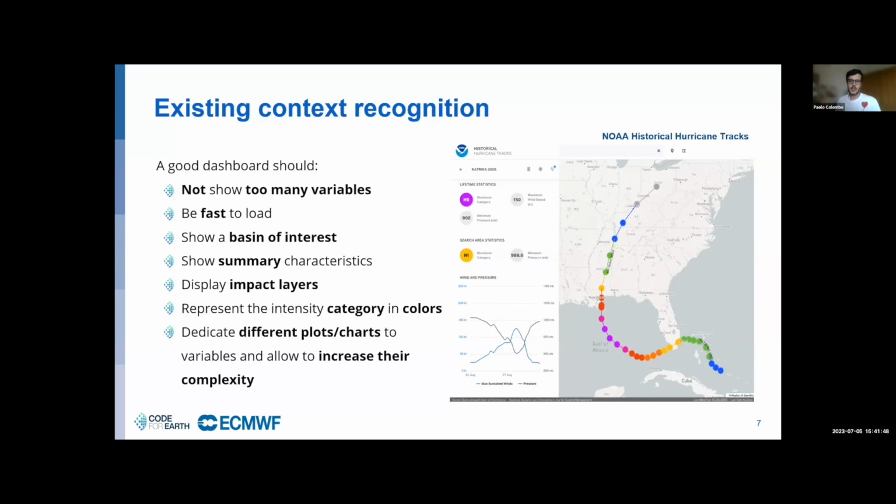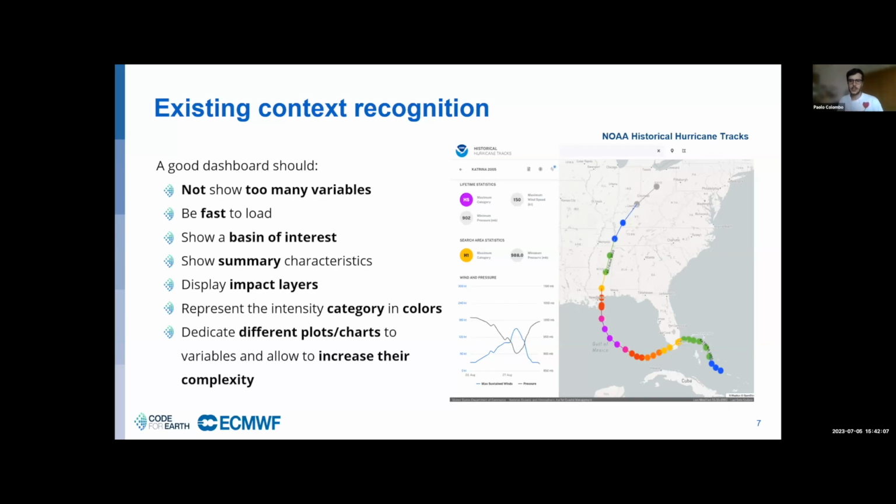Lightness and speed of the dashboard in providing maps and coverage is important, but maybe the dashboard could be divided into different basins of interest.